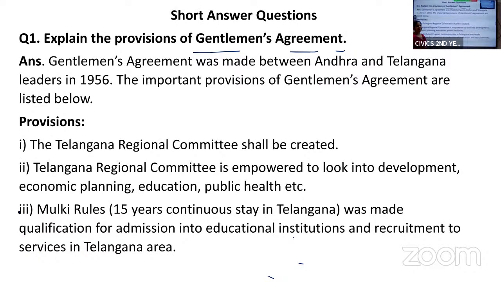Now, this gentleman's agreement has very simple points. First, you need to understand why this agreement was made and between whom it was made. The gentleman's agreement was made between the Telangana and Andhra leaders, between the leaders of Andhra and Telangana, in 1956. After this gentleman's agreement, Andhra Pradesh was formed. So what was there in the gentleman's agreement? Let us see what the provisions are.